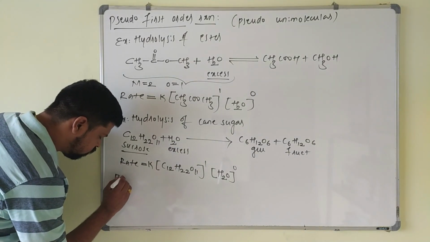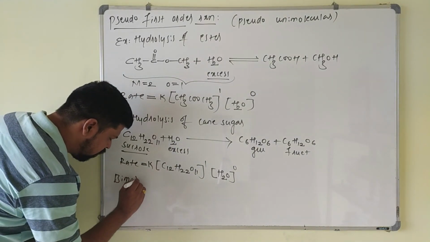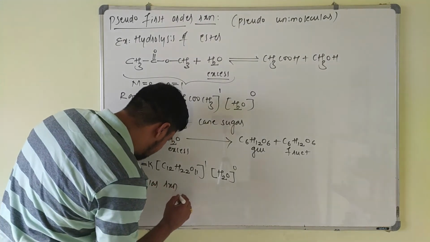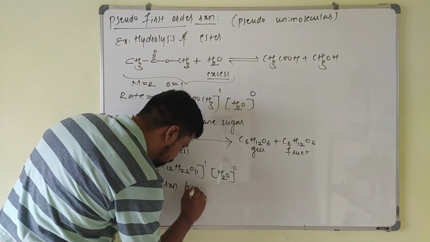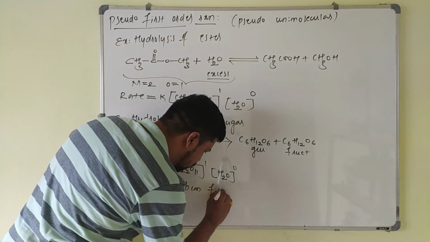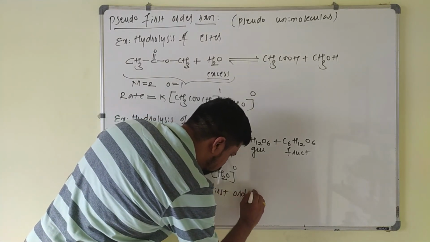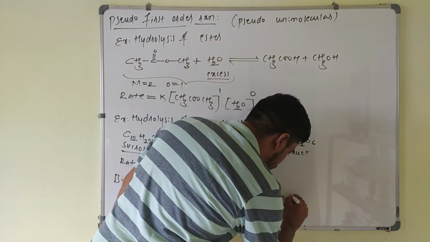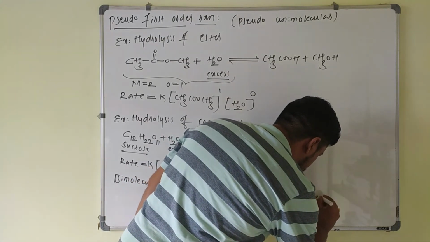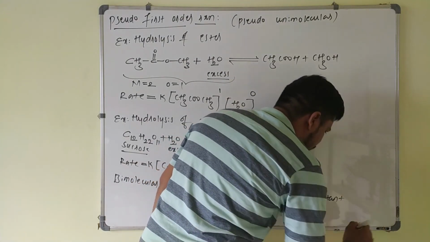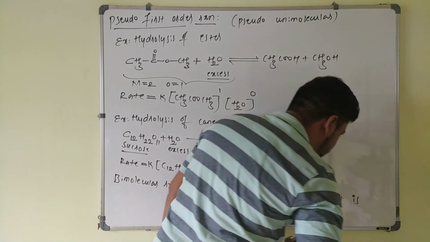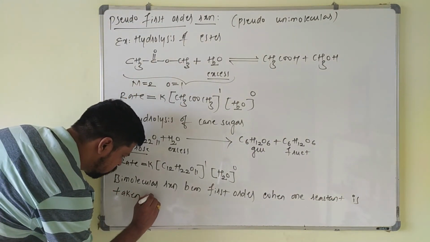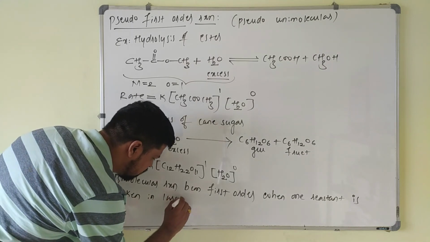So a bimolecular reaction becomes first order when one reactant is taken in large excess.